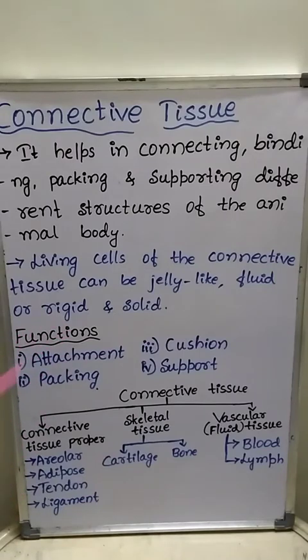What are the important functions of connective tissue? It performs various functions. One is attachment. Connective tissue helps in binding or attachment of different structures of the body.